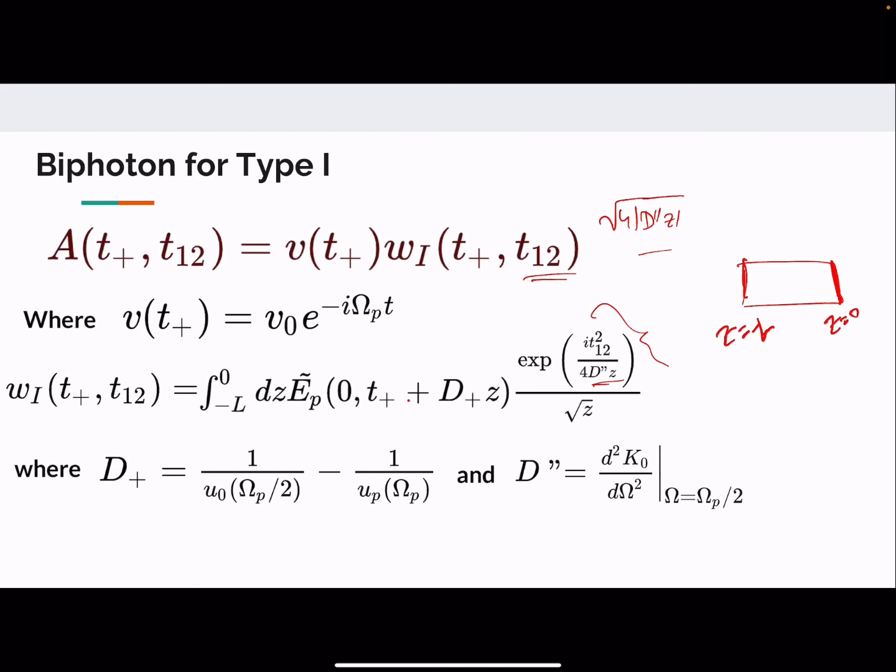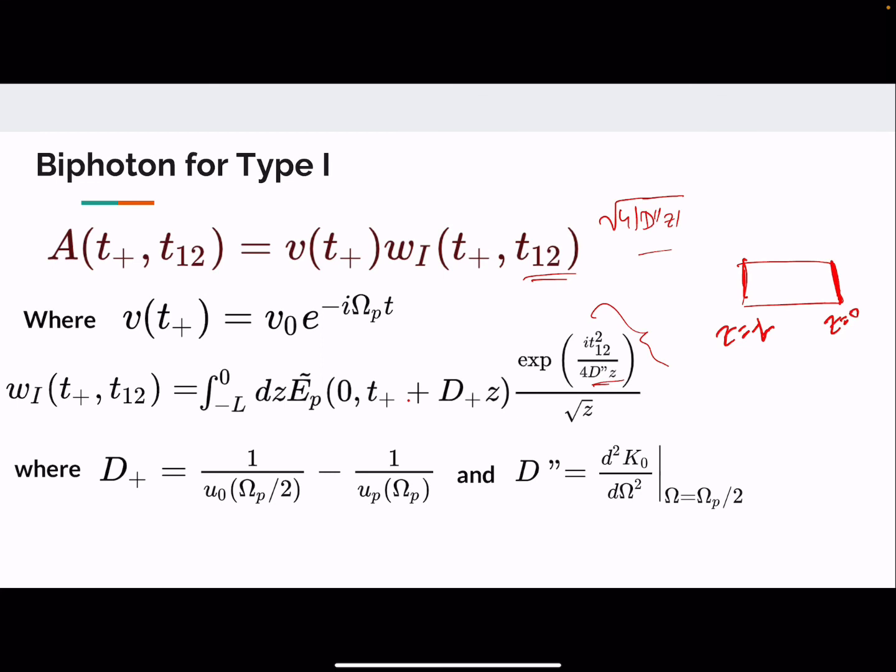The length of the biphoton is just determined by the pulse width. If the biphoton is imagined to be created at z, its center of momentum located at t plus lags or leads accordingly, as described by the modulus of D plus z, depending on the sign of D plus. One thing we should note is that in all this calculation we have ignored the dispersion of the pump beam, since it will be negligible except for a very narrow beam.